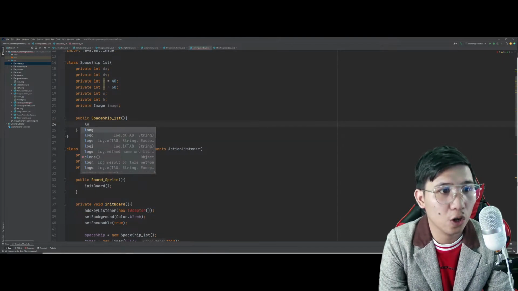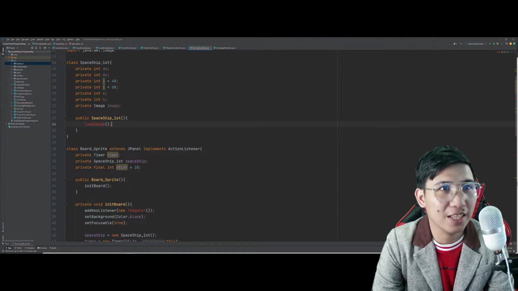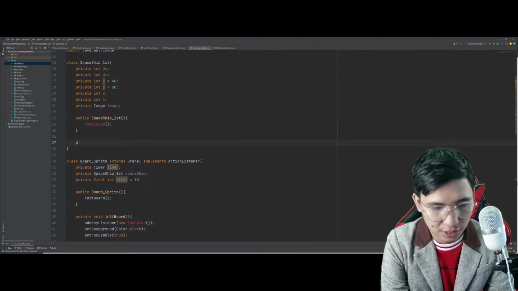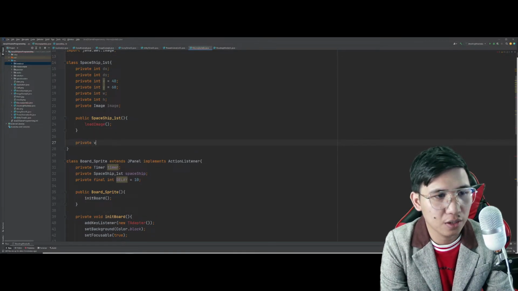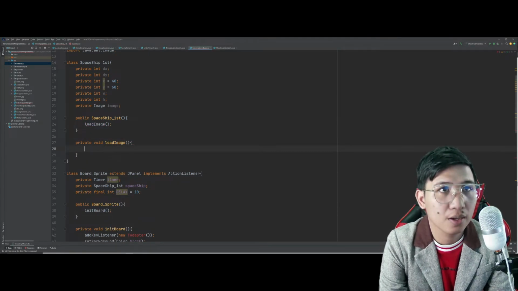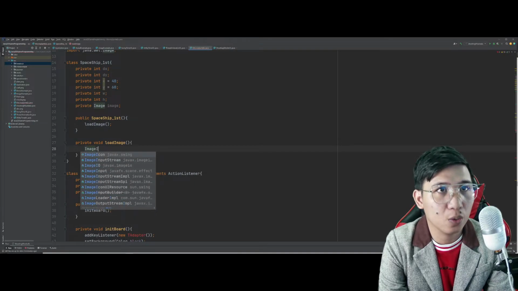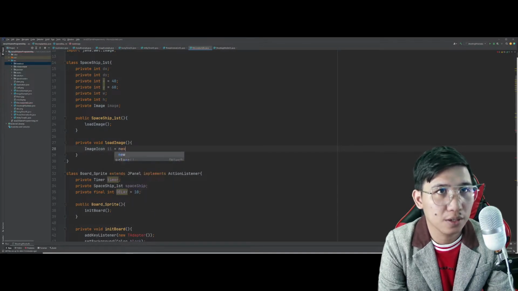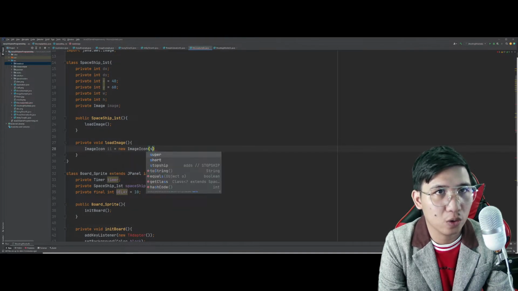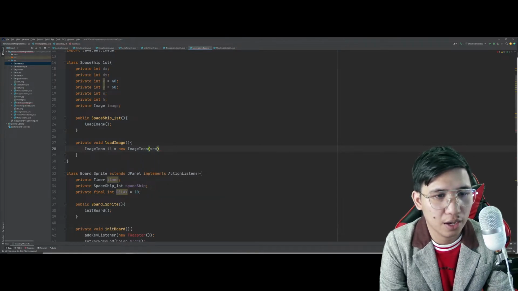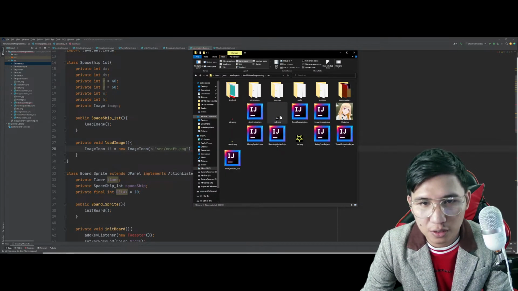So, we have here public, the constructor, spaceship underscore first. And we will call load image. Ayan. So, dito na natin ilalagay si load image. Si private void load image naman natin ngayon. Dito natin tatawagin si image icon src craft.png. Tama ba yung spelling ko? Craft.png.